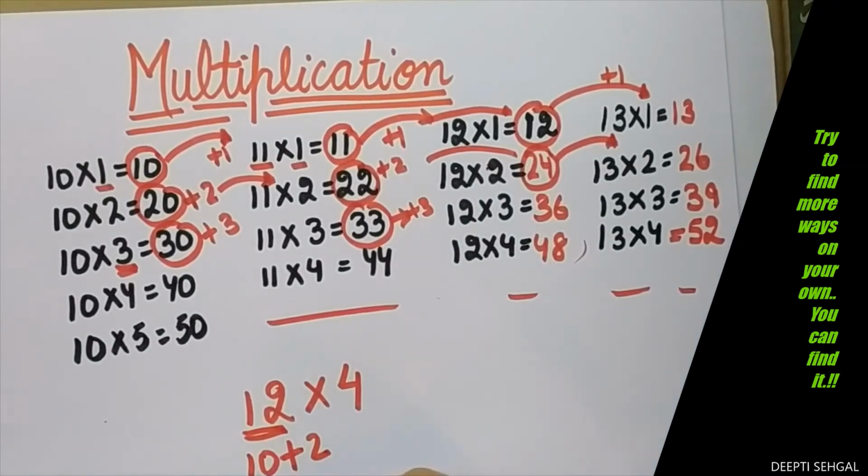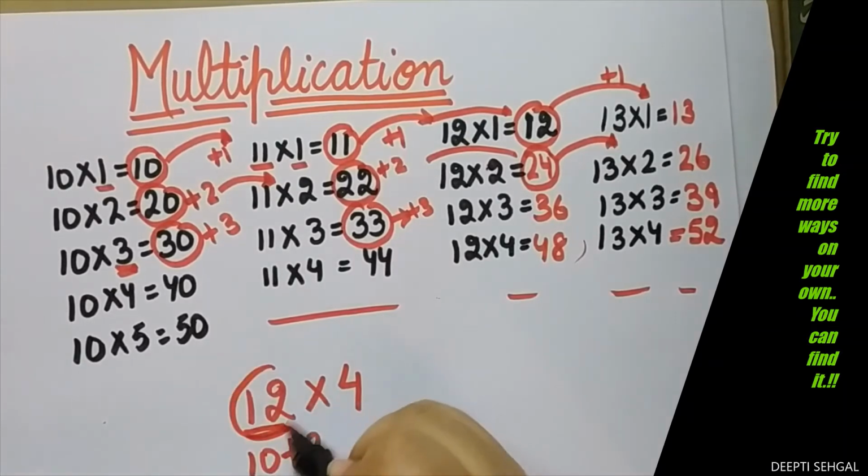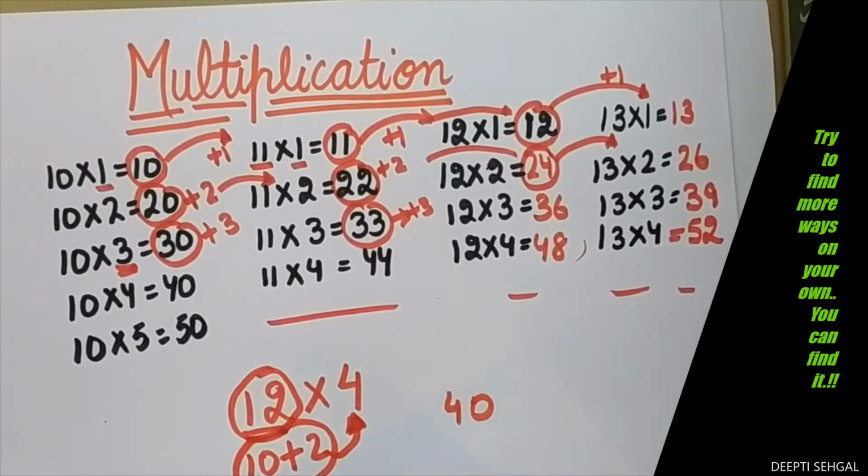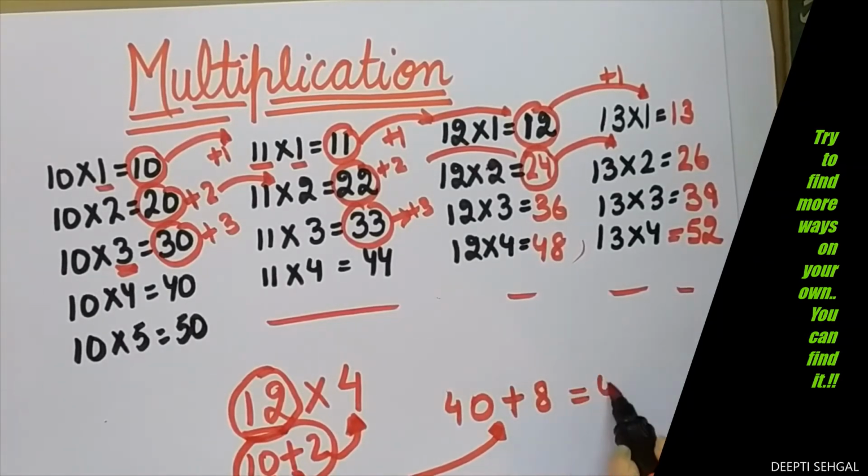That means this 10 plus 2 is getting multiplied by 4. So 10 multiplied by 4 is 40 and 2 multiplied by 4 is 8. It was getting added, so I've written add. The answer is 48.